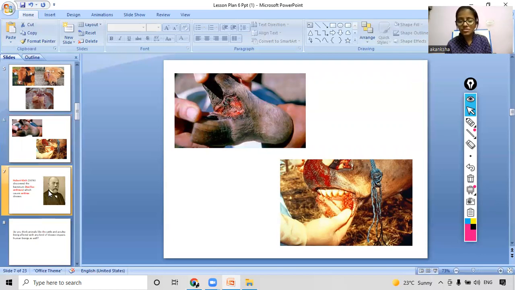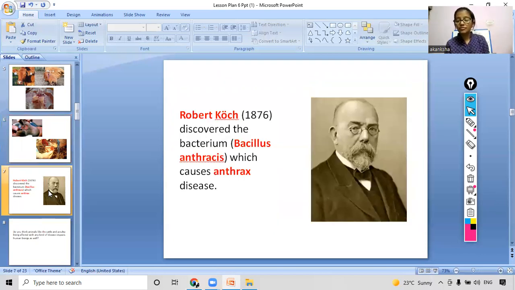Who was the scientist who first discovered diseases in animals? Let's see. It is Robert Koch. In 1876, he discovered the bacterium Bacillus anthracis, which causes anthrax disease in animals. He was a very famous scientist, and because of him our animals are safe now, because we have developed medicines for them.